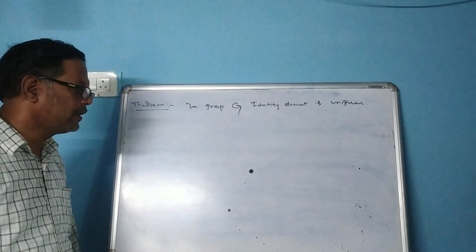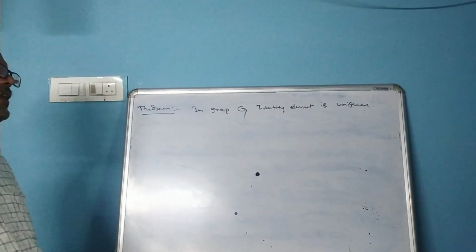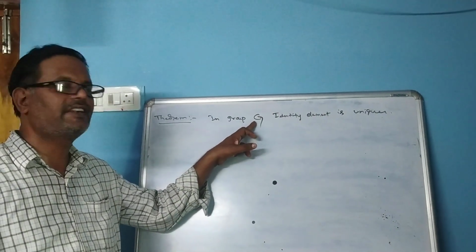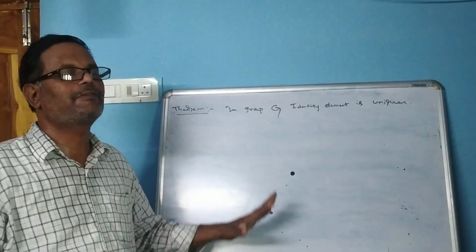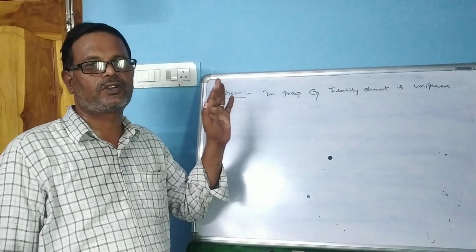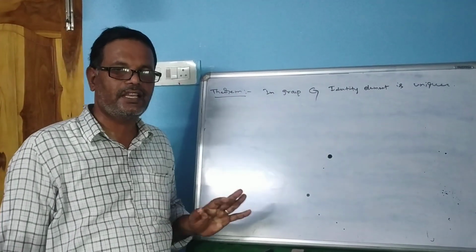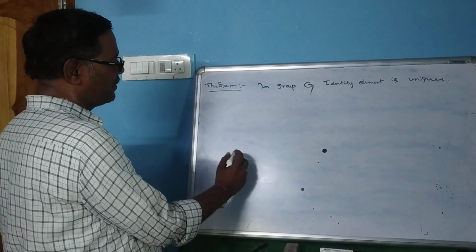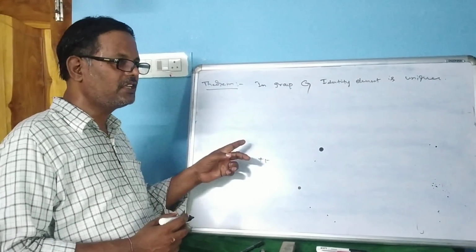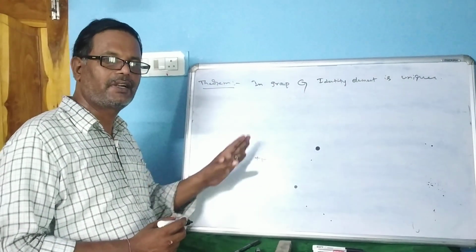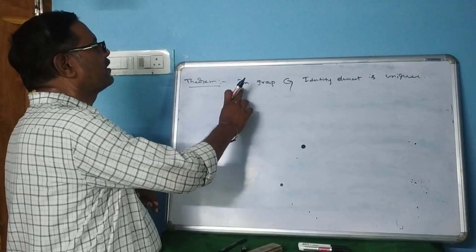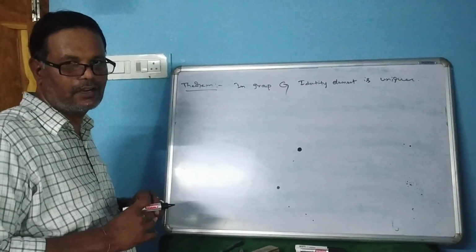The identity element is unique. You must know that here no binary operation is mentioned. G is a group means, if no binary operation is mentioned, then (G, ·) is a group. For example, this is 5 plus 5, that means plus 5. Every time we do not mention plus 5, plus 6, plus 7, but optionally we write 5, 6, 7, 8 like that. If multiplication is the binary operation, it means (G, ·) is a group.